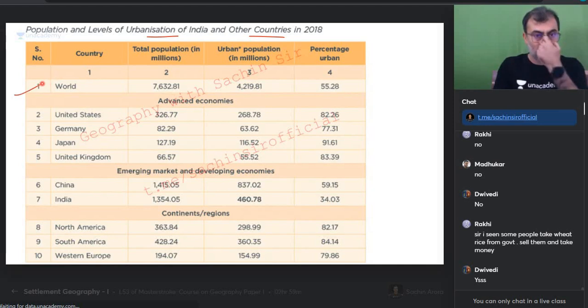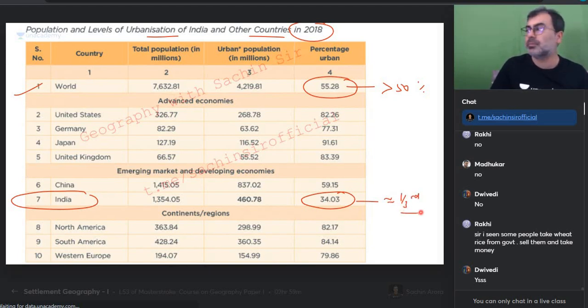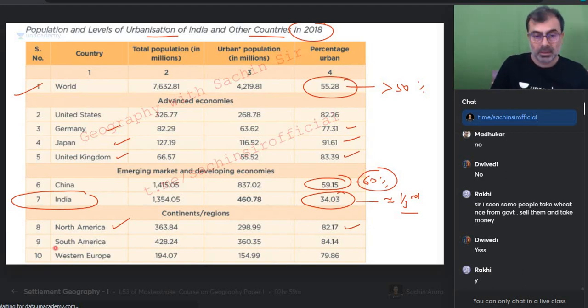Urbanization in India. So world में urbanization 2018. Total population of the world is 7.6 billion, so 55% is urban. So more than 50% is urban. India में कितना है? 1/3. Is everyone okay? India में percentage of population in urban areas is less. Can you see the developed world? North America 82% urban. UK 82% urban. Japan 90% urban. Germany 70% urban. But in the developing world, China is 60% urban. Get it?